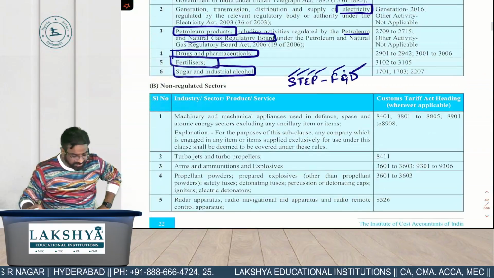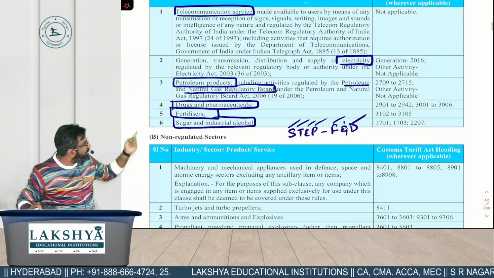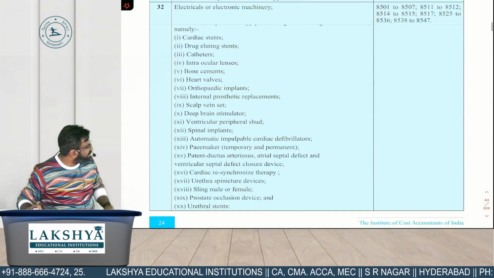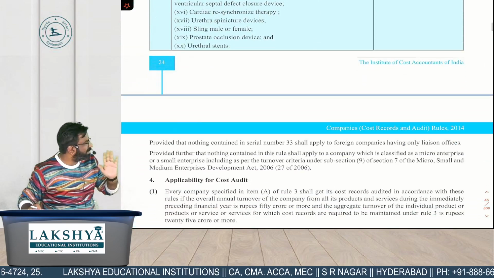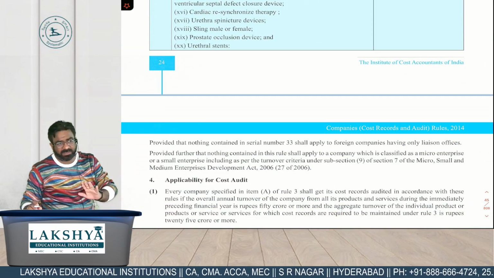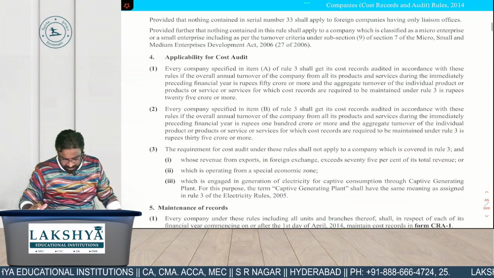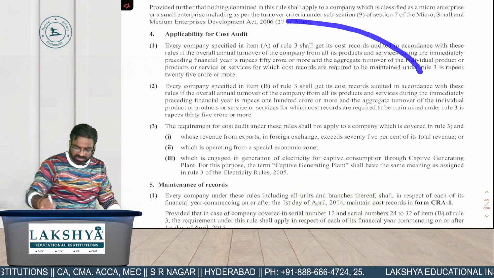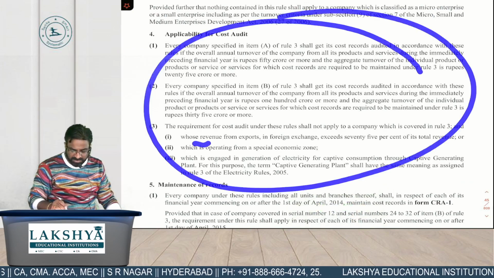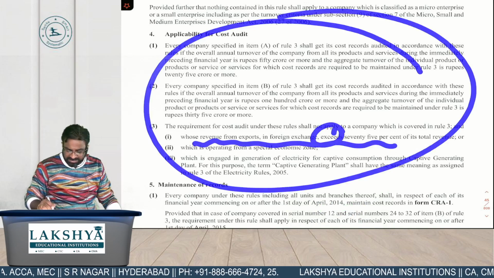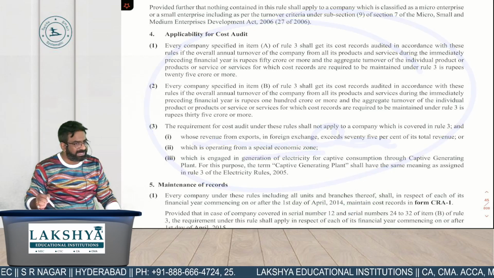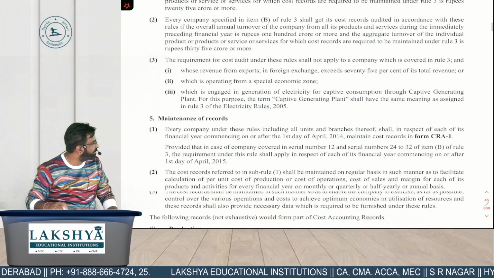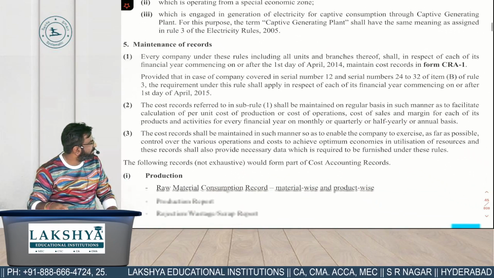You can see that 6 industries are regulated ones. These are regulated and the remaining 33 are what? Unregulated sectors. So in that, you just have to concentrate on the regulated ones. Unregulated is other than regulated, right? So these are the applicability of cost audit which we have already discussed. To whom it is not applicable, you can see that revenue from export more than 75%, if you are operating from SEZ zone, or if you have your own power plant using it for captive consumption. Maintenance of records, everyone. These are the next topics we have to do.